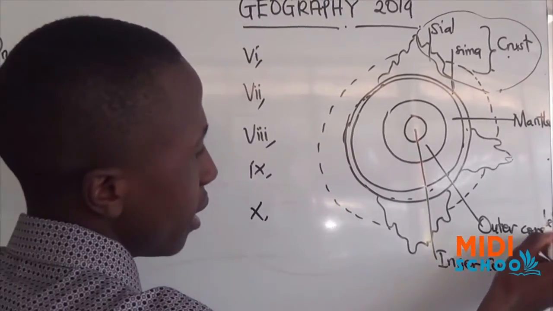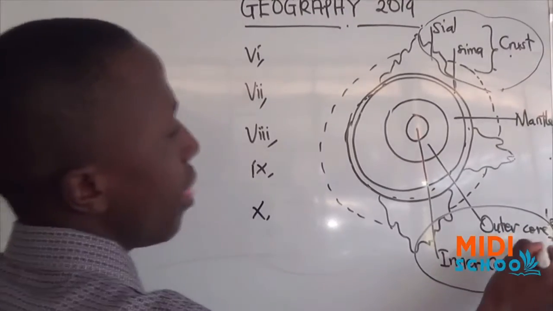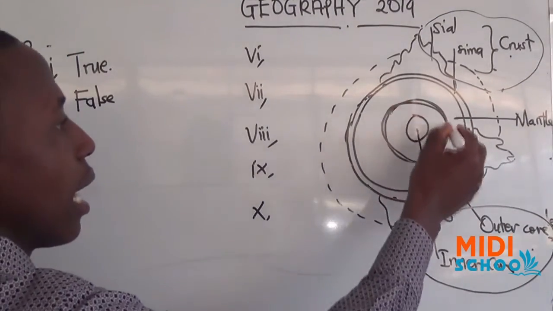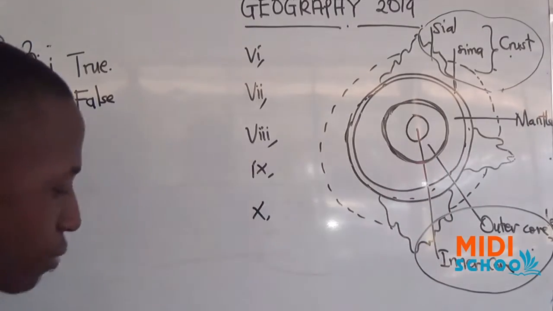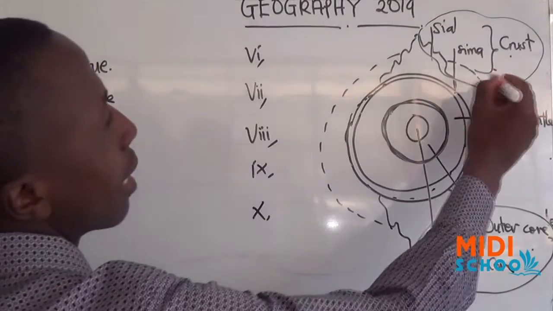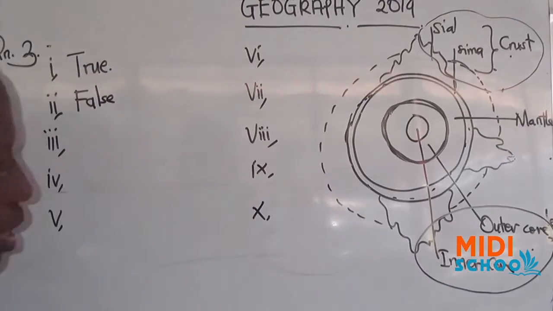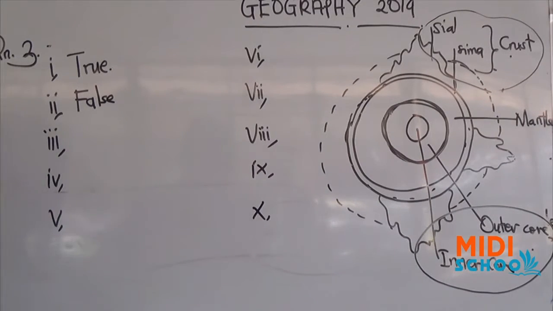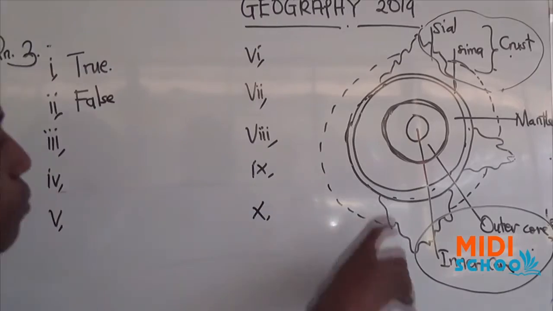So these ones are the innermost of the earth, but crust is the outermost. That's why in Roman 2 our answer will be false.